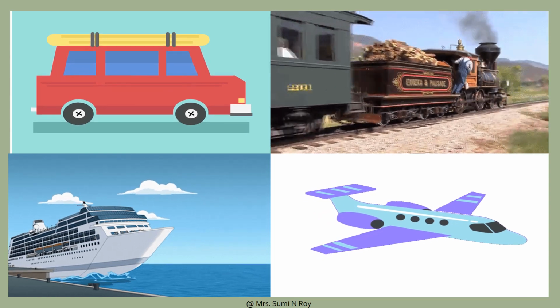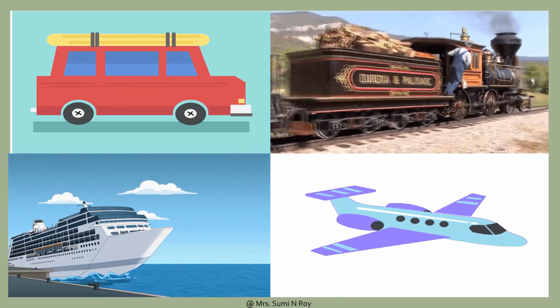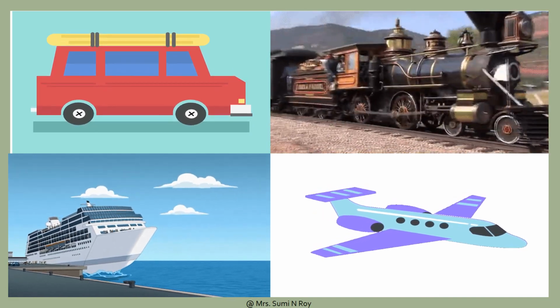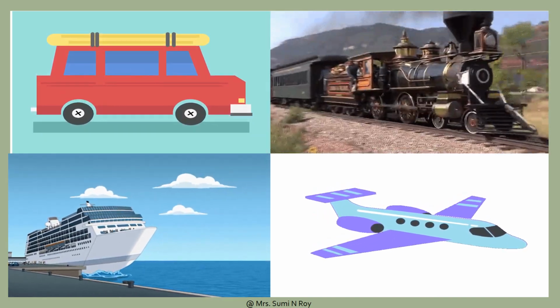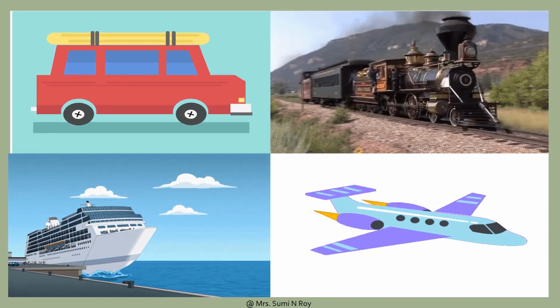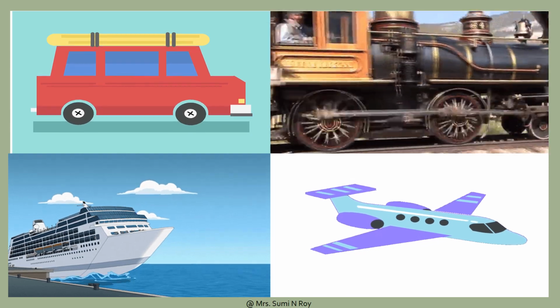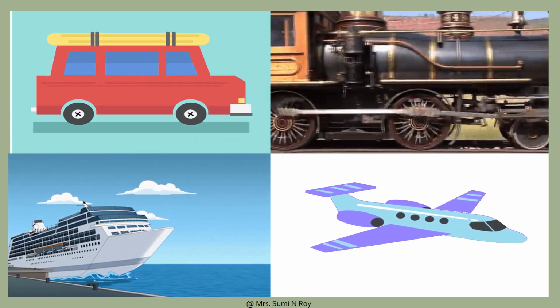Similarly, a car or bus moves on a road. A train moves on the track. A ship moves in water. And an aeroplane moves when it flies in air from one place to another. The movement of a body is called motion. A common characteristic of all the moving objects is that they change their position with time.